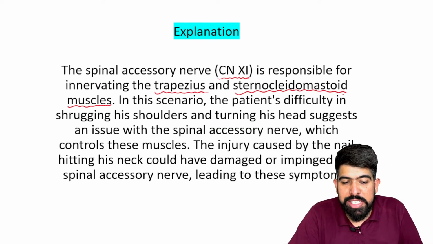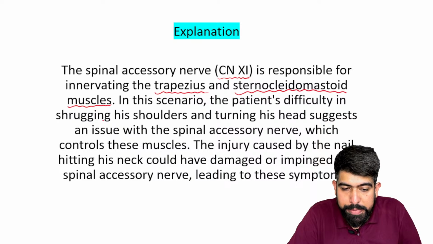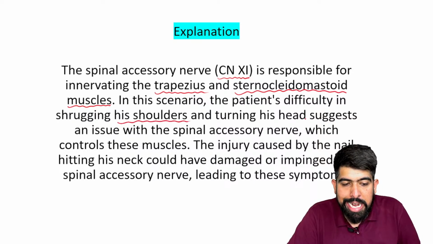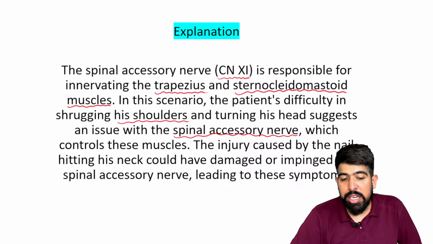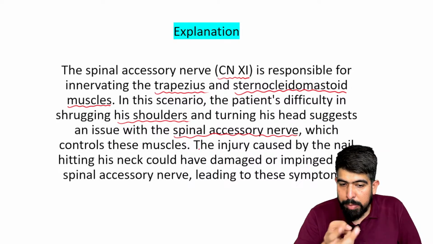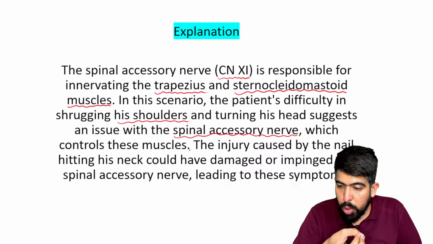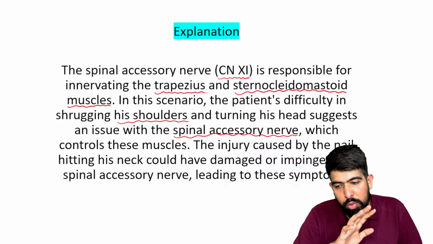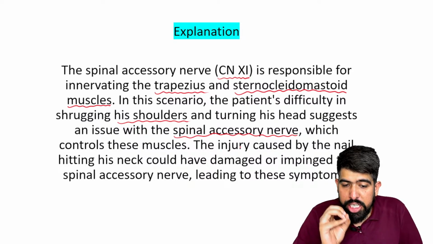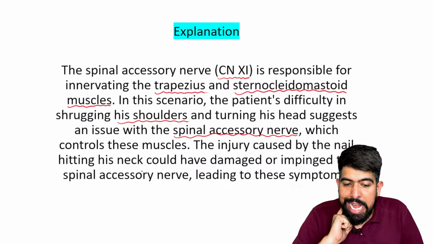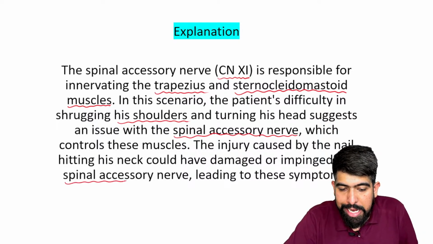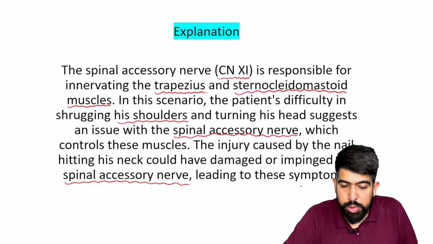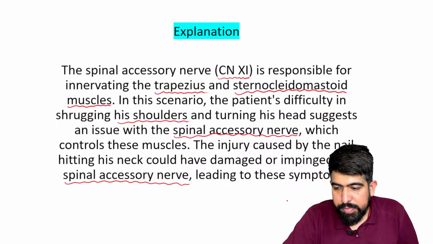In the scenario, the patient has difficulty shrugging his shoulder and moving his head, which suggests an issue with the spinal accessory nerve, which controls both muscles. The injury to the nerve from the nail hitting the neck damaged the spinal accessory nerve, leading to this presentation.